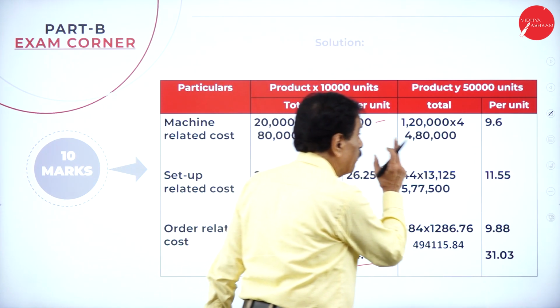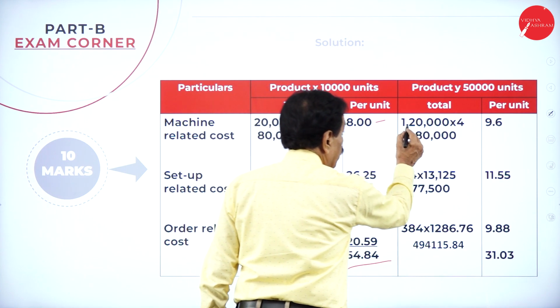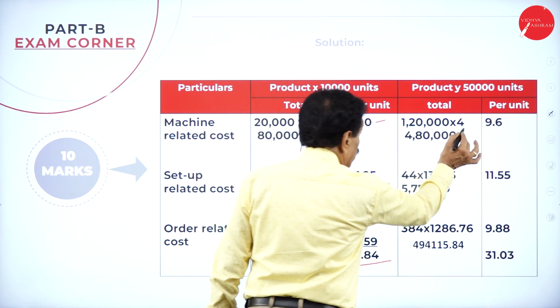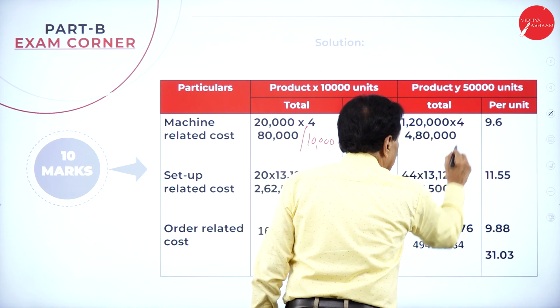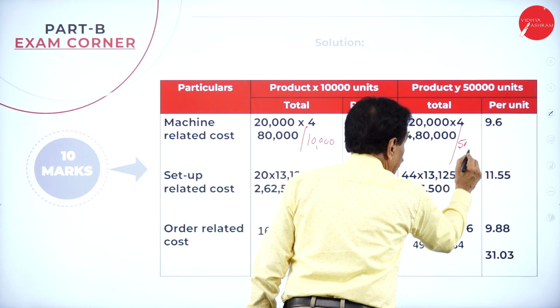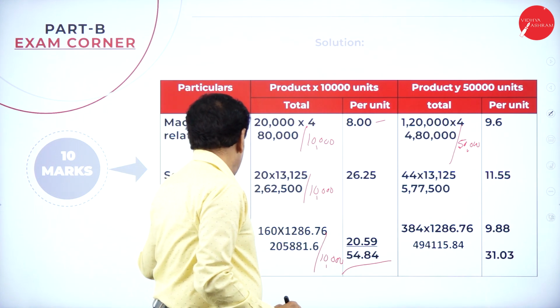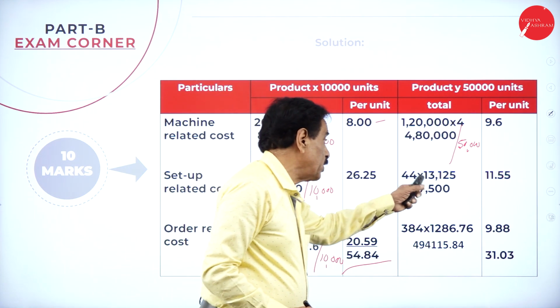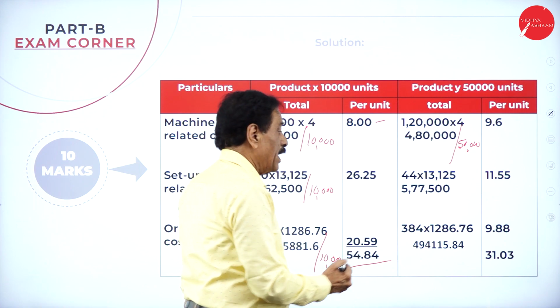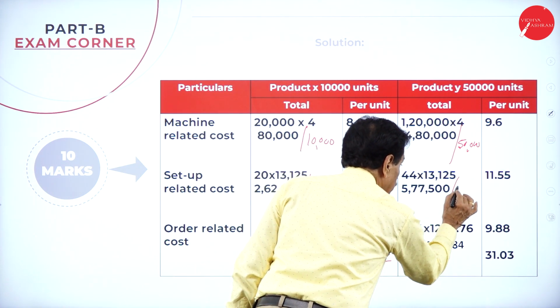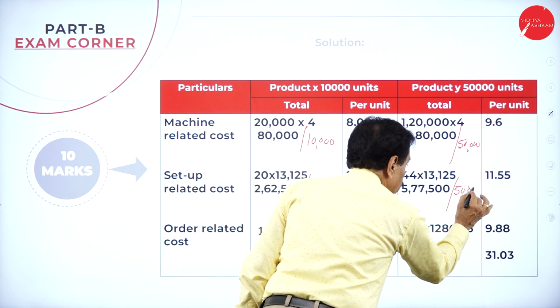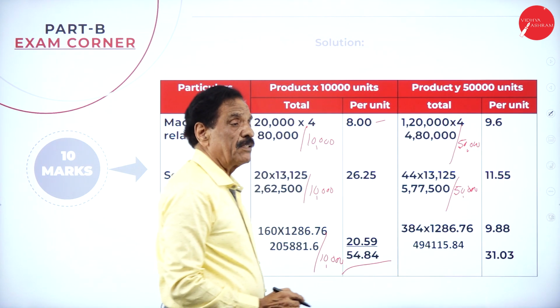This goes in favor of X. For Y, you get 1,20,000 hours into 4 is 4,80,000, divided by 50,000. It works out to 9.6. Then setup related cost is 44 into 13,125, 5,77,500, divided by 50,000 units. It works out to 11.55.